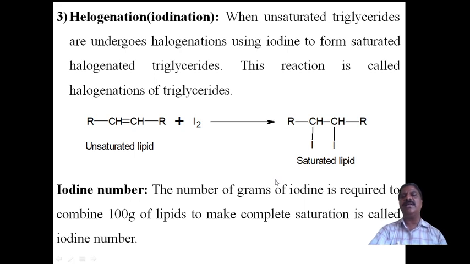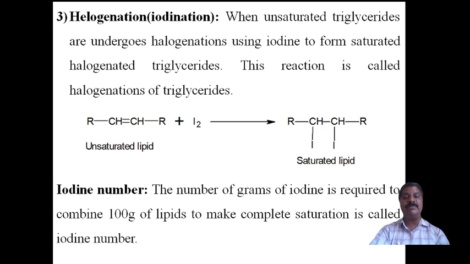Now come to the iodine number. That is very important. What is iodine number? Define iodine number. It means the number of grams of iodine required to make the unsaturated lipids into saturated lipids. Therefore, it is taken in gram value, not in milligram.